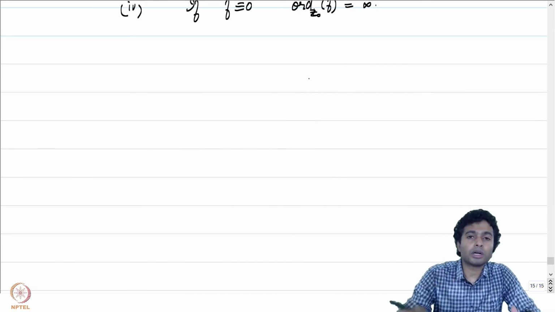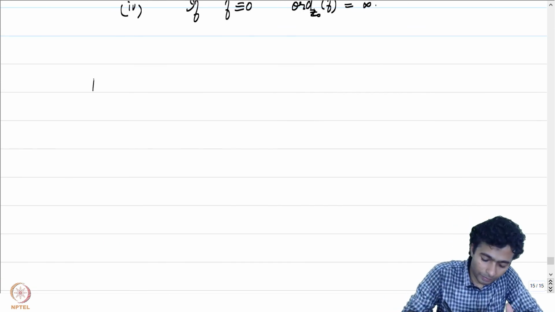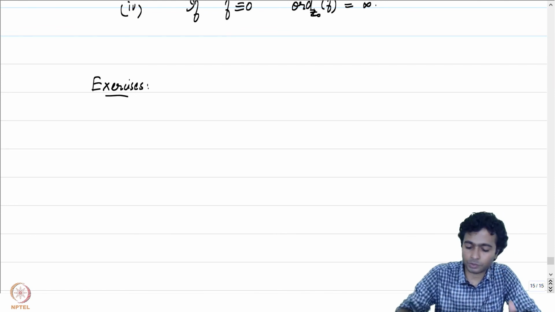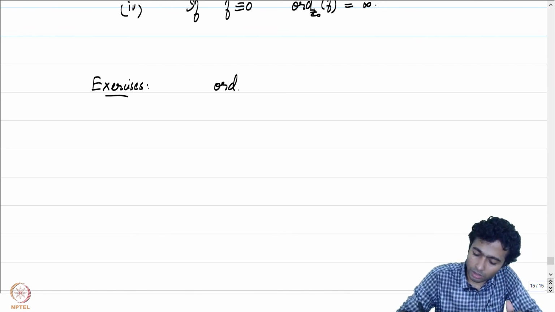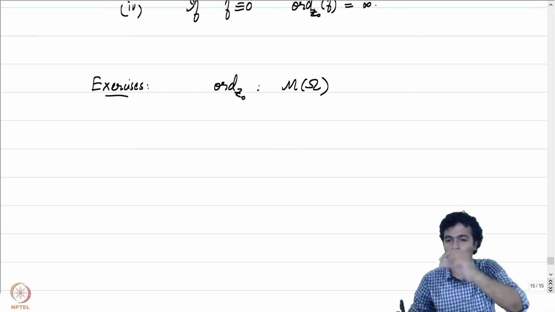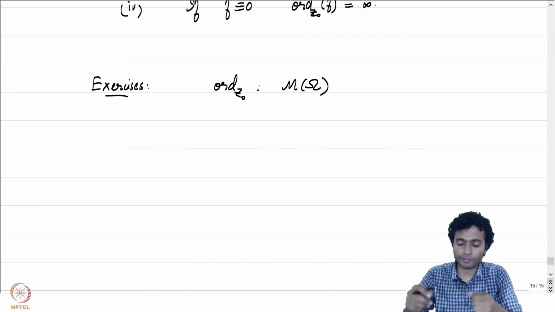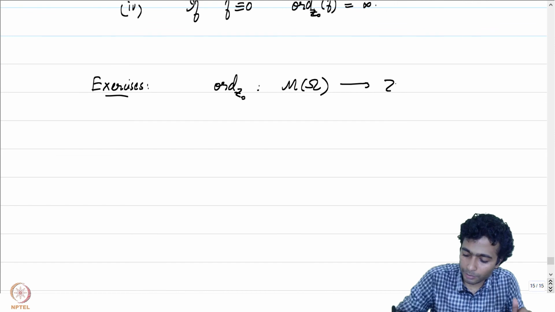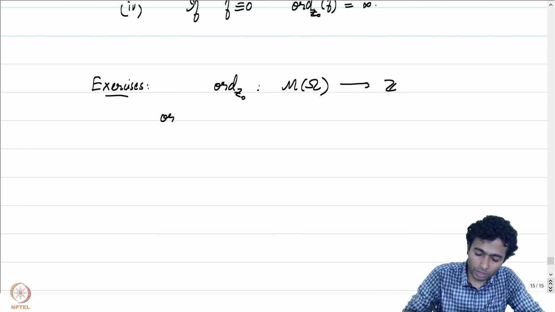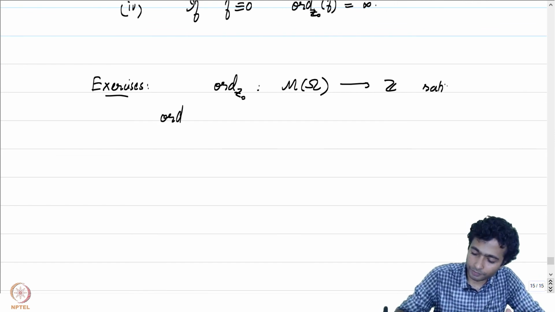Let me now give you a couple of exercises which capture some of the properties of this order function. So ord at z0 is now going to be a function from M of omega. It takes a meromorphic function and it gives you the order of f at z0. It's going to map into Z, and ord satisfies the following.